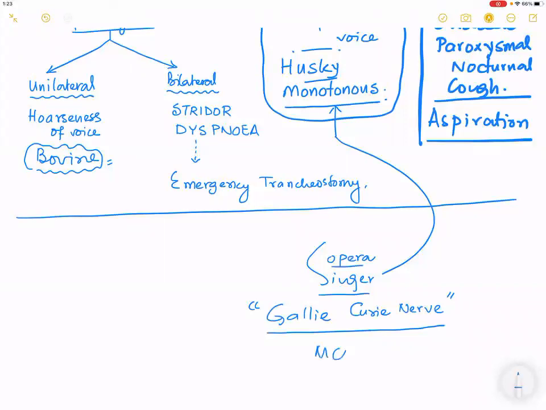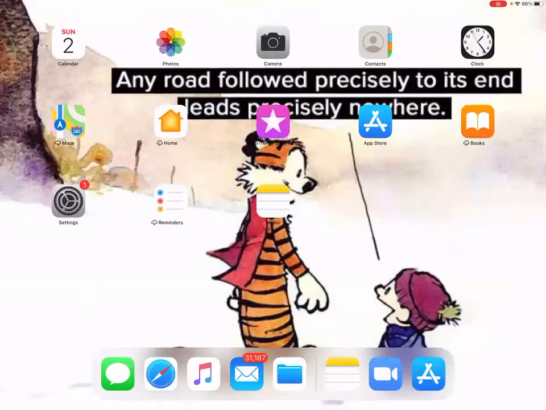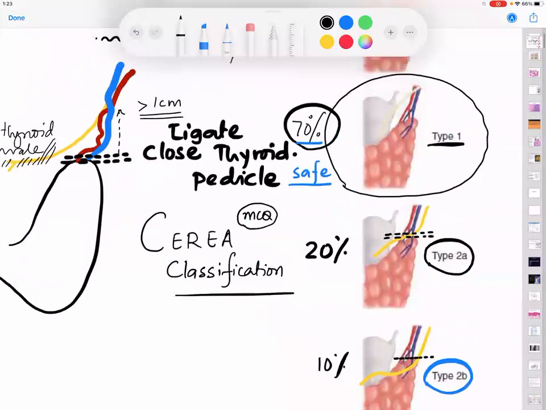This is not MBBS. Please remember, if you want to omit this part, be my guest. You can omit this part. But for an MCQ, this is postgraduate level teaching. Please remember, for an MCQ reason only. This is not an MBBS. In an MBBS exam, don't use these terms. So this is a Galli-Curci nerve. What is the most common anatomy that I have taught about? Type 1. Okay, have I made you understand up till this point? Hello? Yes, sir. Yes, good.